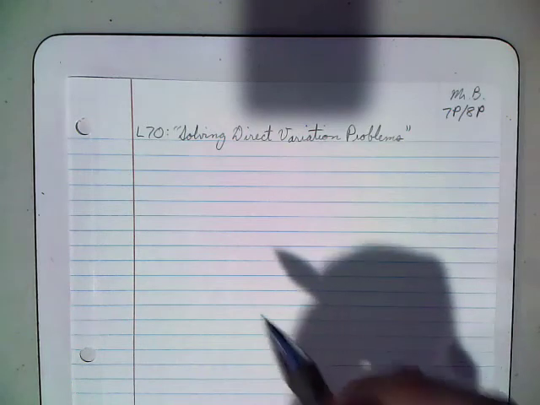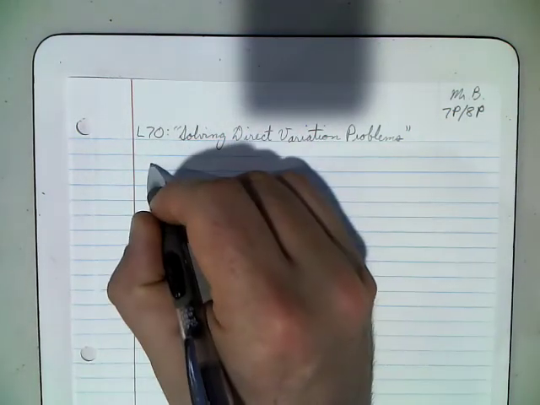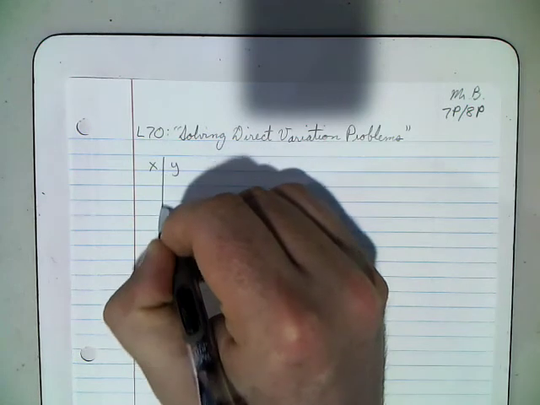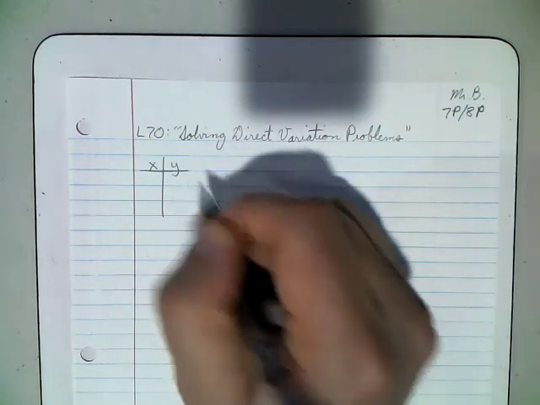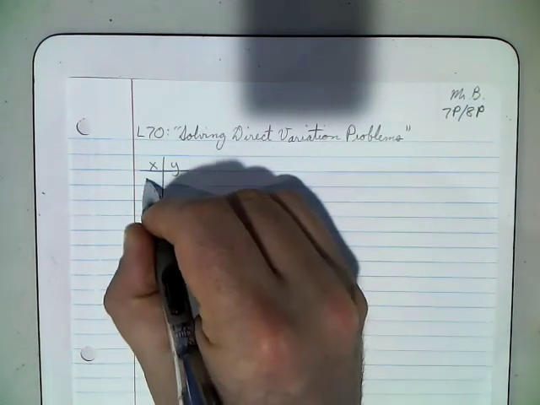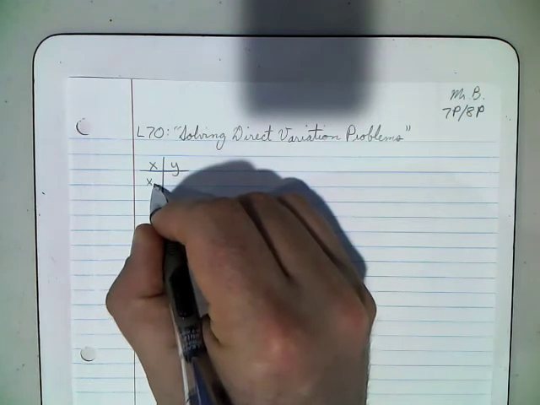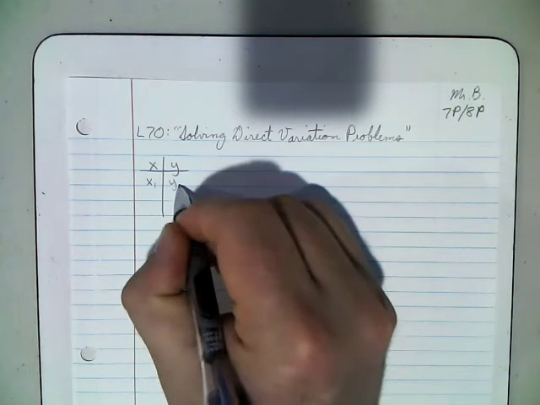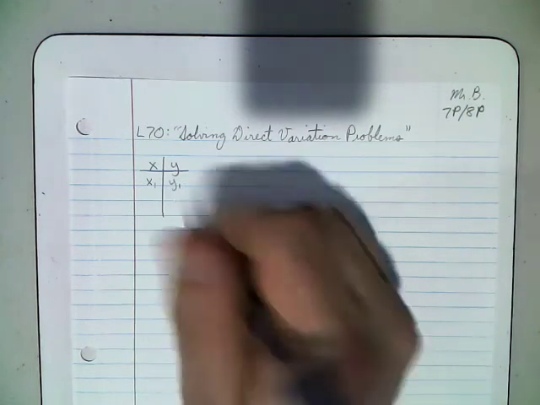So first of all, if we take a look at this from the standpoint of a table of values, and we're just going to do this real general. We've got our first x value, x sub 1, and that pairs up with our first y value, y sub 1.